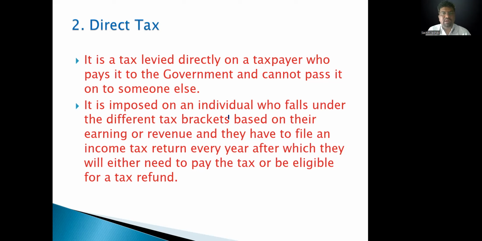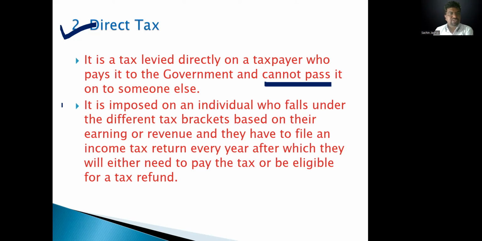Take one example, Mr. A, having a total income from salaries, business, and other sources of rupees 15 lakh. Only Mr. A is liable to pay income tax to the government. Mr. A cannot shift his income tax to another person. So the burden of tax and the levy of tax are only on one person. It is called a direct tax. It cannot be passed on to someone else.